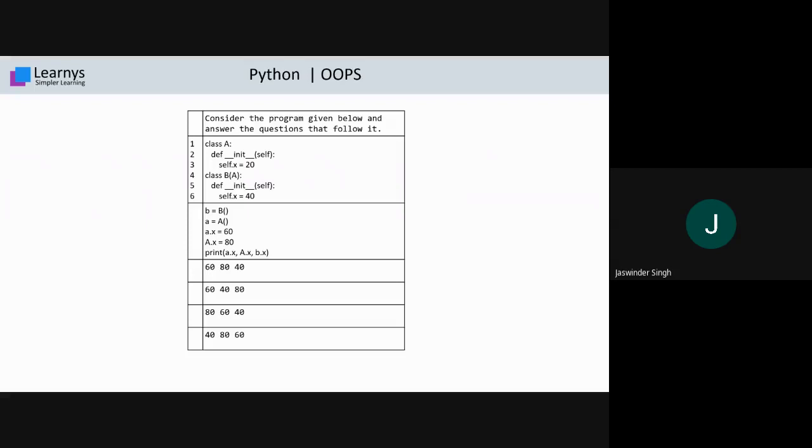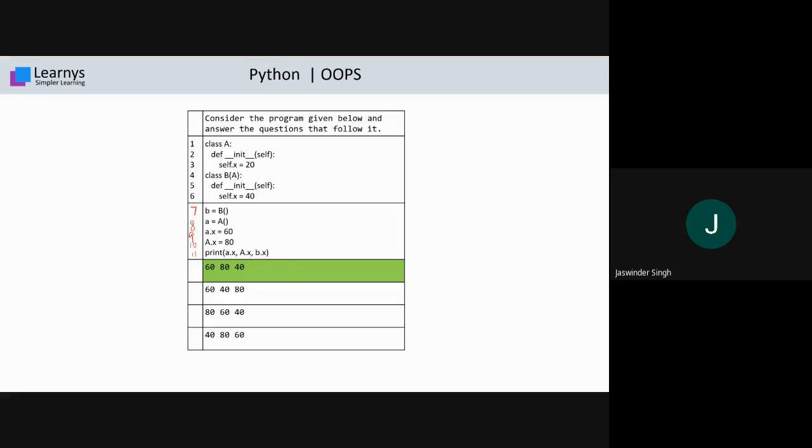I'll explain it. This is one of the interesting problems based on OOPS concepts. In this, if I consider this as statement number 7, this one as 8, this one as 9, this one as 10, this one as 11. So in statement number 11, we create one object B. Whenever we create an object, you know that its constructor is fired. So inside that constructor, we get the value self.x equals 40. So self.x has the value 40 in the object B. Next, we create an object for A in statement number 8.